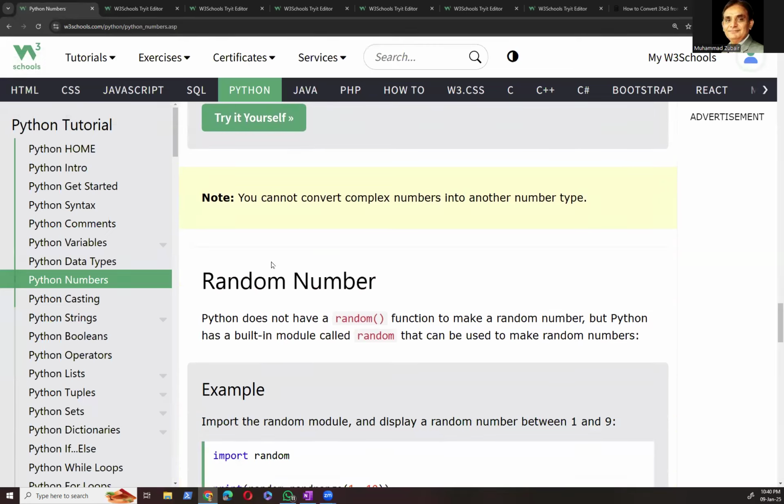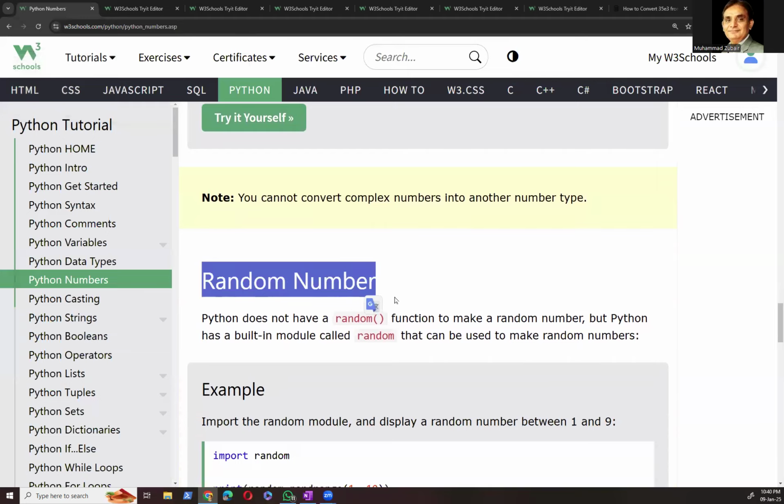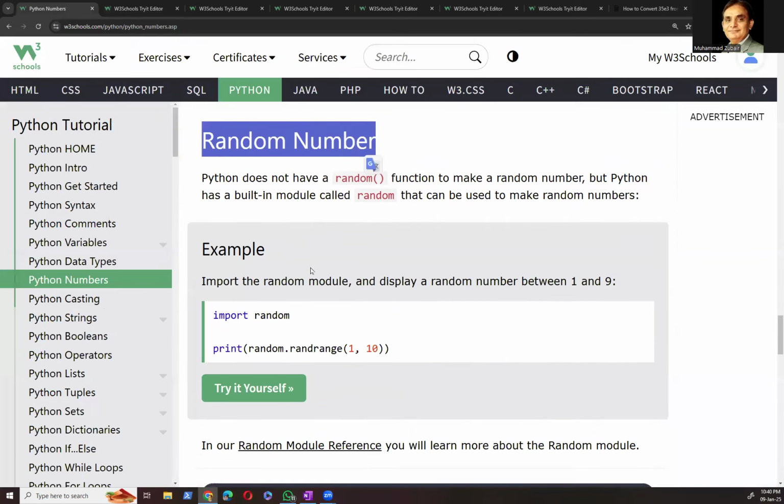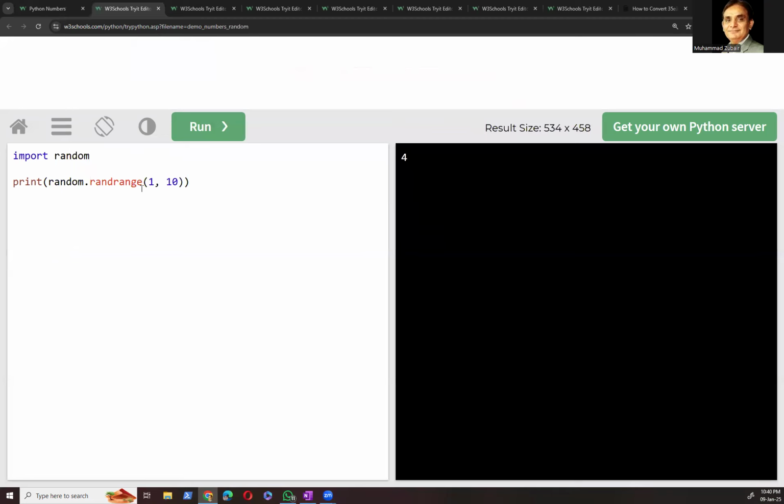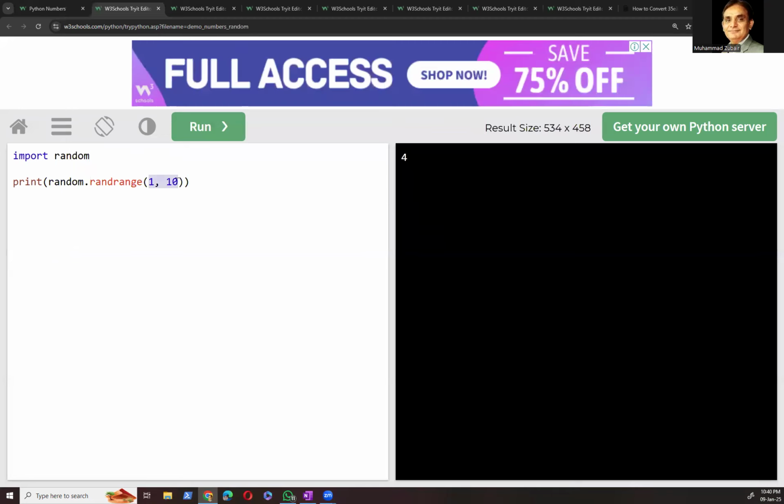So here is another interesting game, and that is called random numbers. We can create random numbers between a range. It will create a random number from 1 to 10. The syntax is we need to import a module called random.